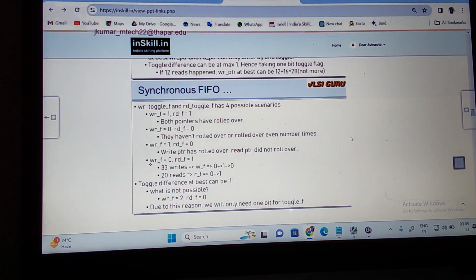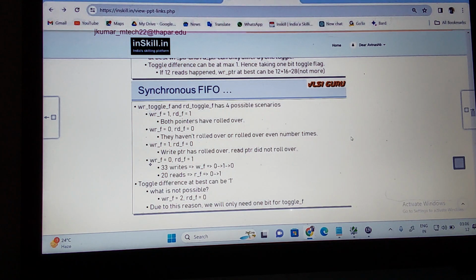What happens here? Write flag is equal to 0 means this is a scenario where I can write 33 writes. 33 writes means one rollover 0 to 1, another rollover 1 to 0 happens, again 0 to 1, again 1 to 0, and again 0 to 1. Read flag is equal to 1 means I can take 20 reads. 20 reads happen means one rollover. That is the answer for this scenario.